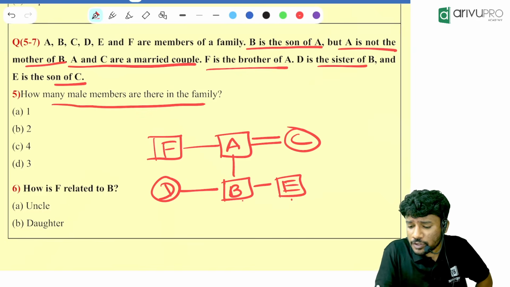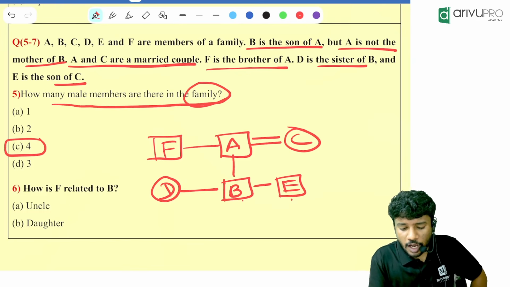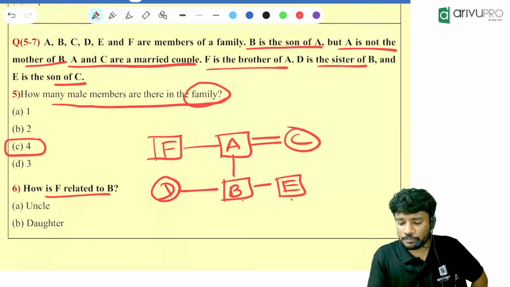How many male members are there in the family, people? How many are there? 4 are there. How is F related to B? F is that what of B, people?